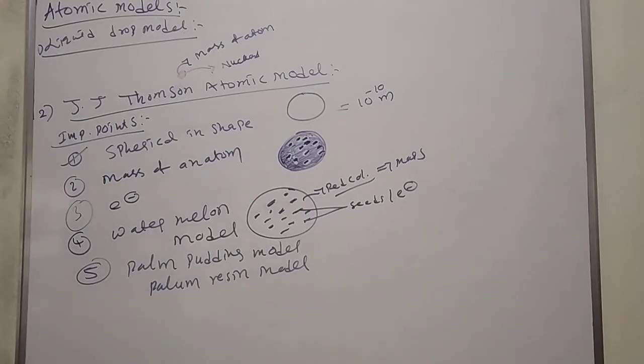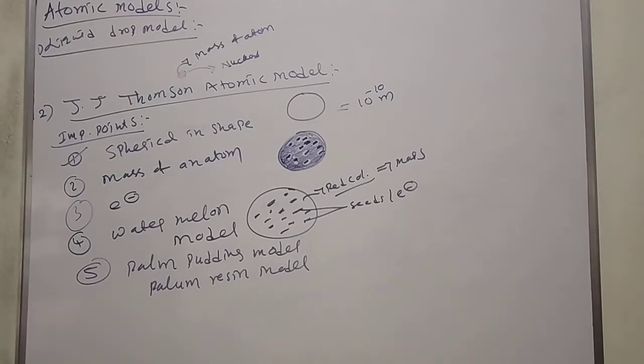According to J.J. Thomson, all atoms are spherical in shape. Second, the mass of an atom is distributed throughout the sphere. And the size of the atom is nearly 10 to the power of minus 10 meters.